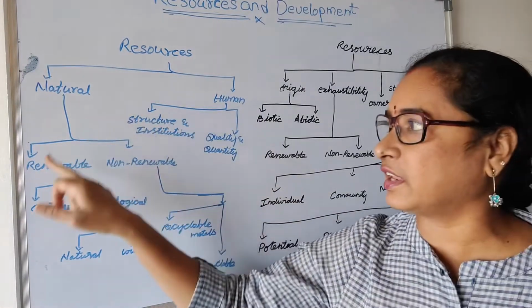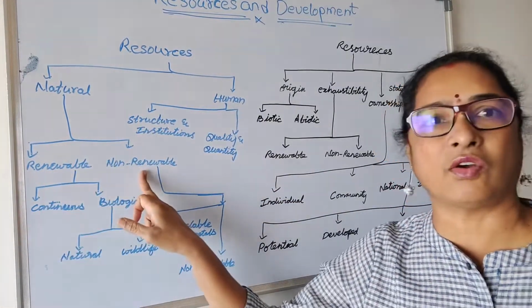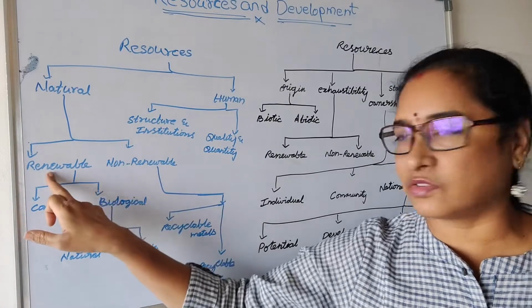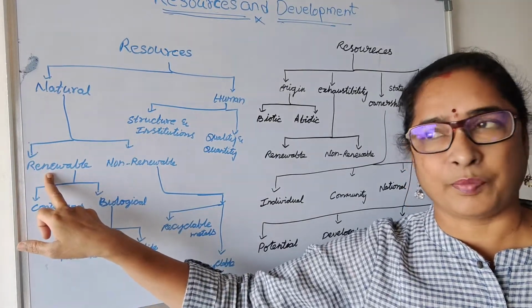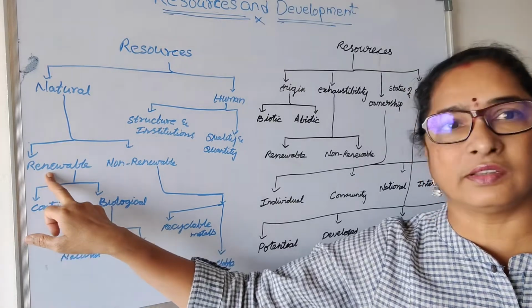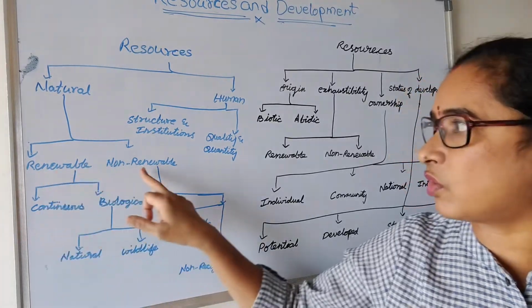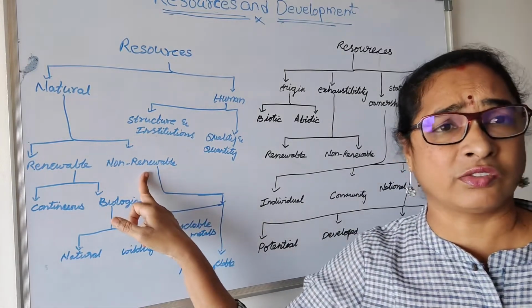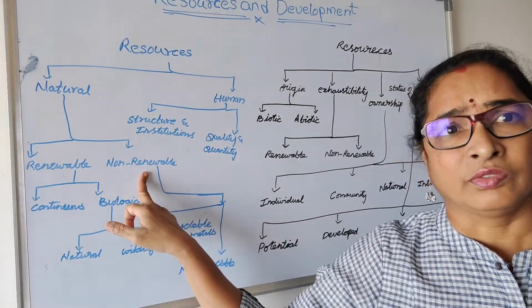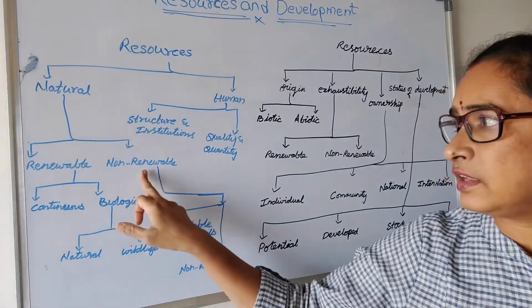Natural resources, again, are classified into renewable and non-renewable. What are renewable resources? Resources which are renewable, like wind and water, are known as renewable resources. And what are non-renewable resources? Non-renewable resources are resources which we cannot renew, which we cannot get back easily.